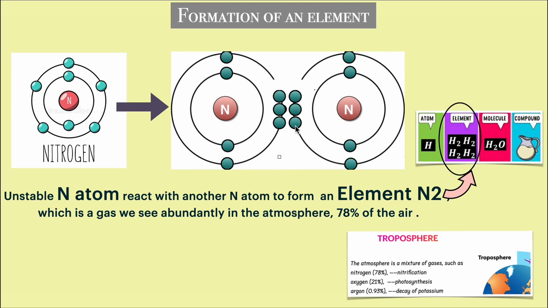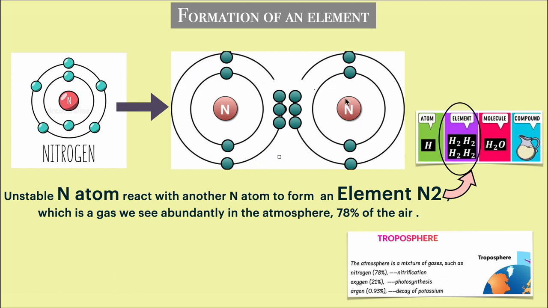So what it does is share 3 electrons with another nitrogen atom. Now if you count 1, 2, 3, 4, 5, 6, 7, 8, this atom has 8 electrons in its outermost shell, and now it has attained the stable state.